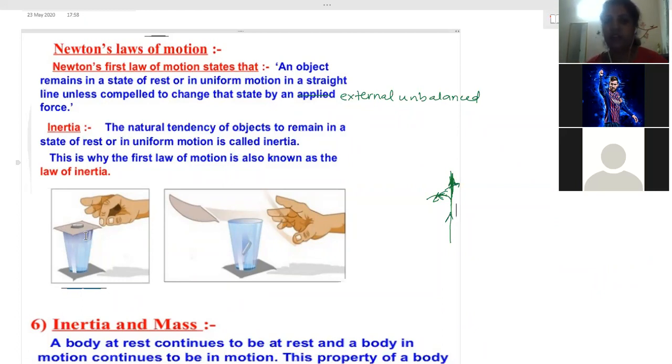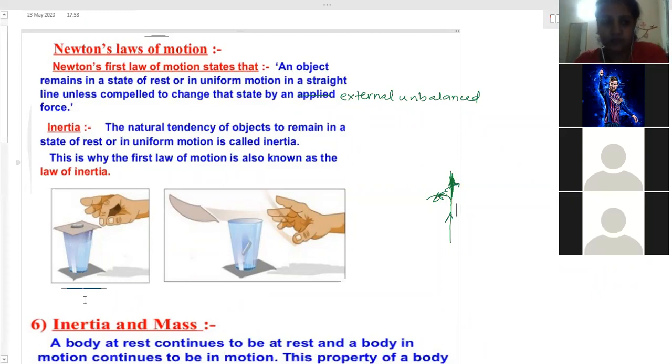Okay, is it clear? Yes, ma'am. This is also because of the mass of the coin, no, ma'am? That is inertia. Inertia is the mass only. The more the mass, the more the inertia the object has. Mass is the measure of inertia. So for a heavier object, we need to apply more force because its inertia is much more. Because its mass is more, inertia is more.